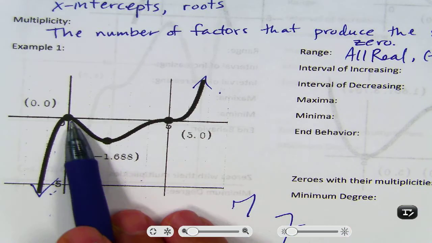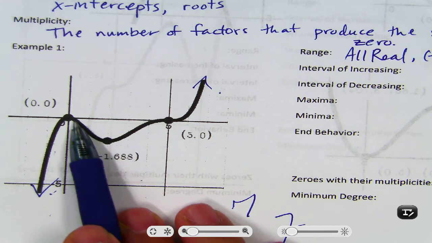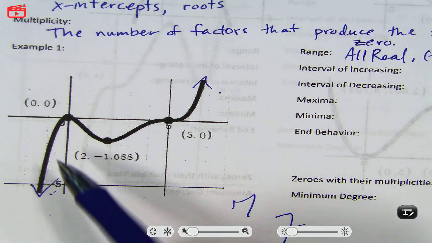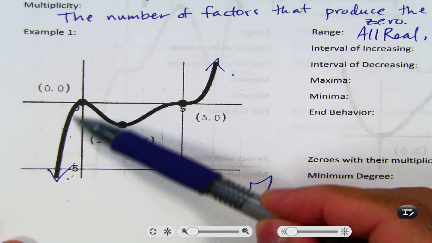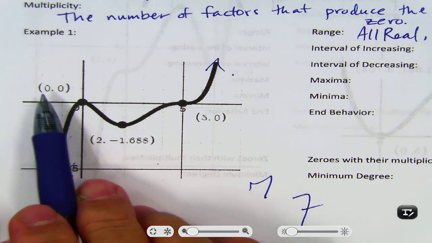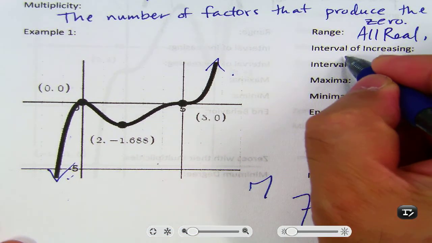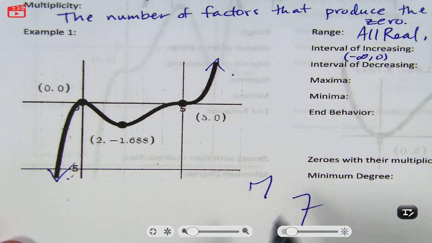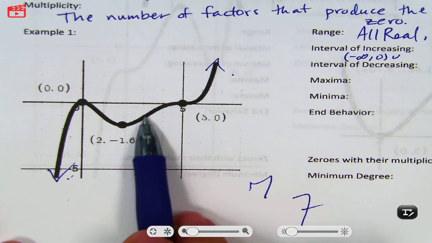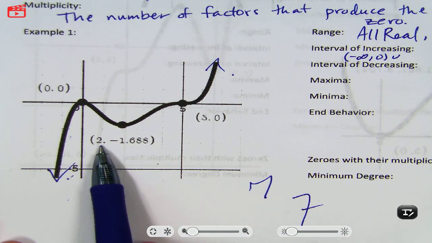No, it's not increasing here. Okay, so I'm going to write my answer for interval increasing twice, two different ways. One using interval notation. So it's increasing this part, right? You agree with that? Interval notation, that's going to be negative infinity, and look at the x values, so it's negative infinity to 0. And it's increasing here, going up here. So that's going to be 2 to infinity.